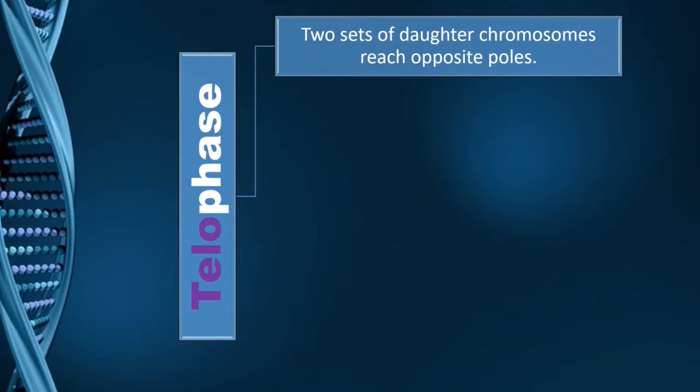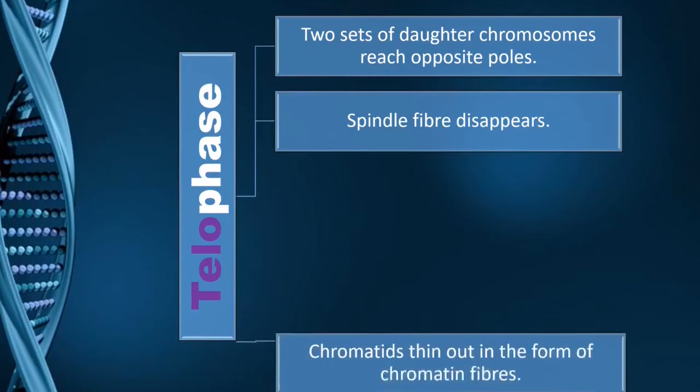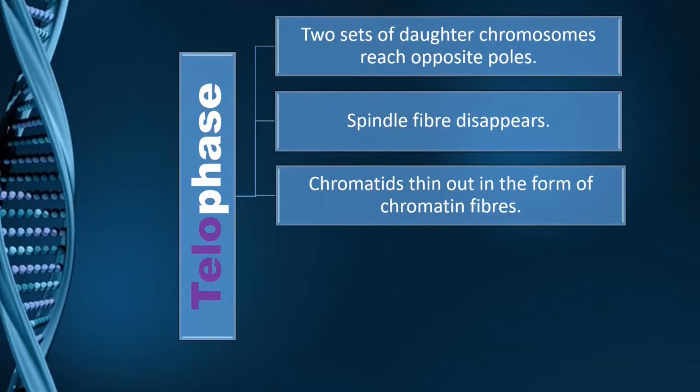In telophase, there are two sets of daughter chromosomes which have now reached opposite poles. Spindle fibers which appeared in the anaphase stage have now disappeared. Chromatids thin out in the form of chromatin fibers. How chromosomes and chromatin fibers are forming, we have discussed in our previous lessons. If you want to watch them, click on the link given in the description box so that you will know how these chromatids are actually getting thinned out into chromatin fibers.